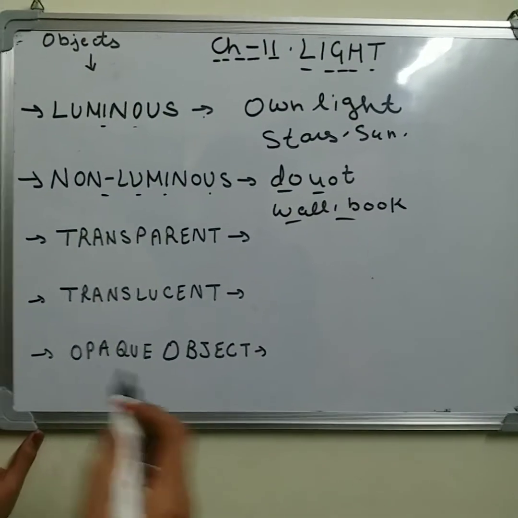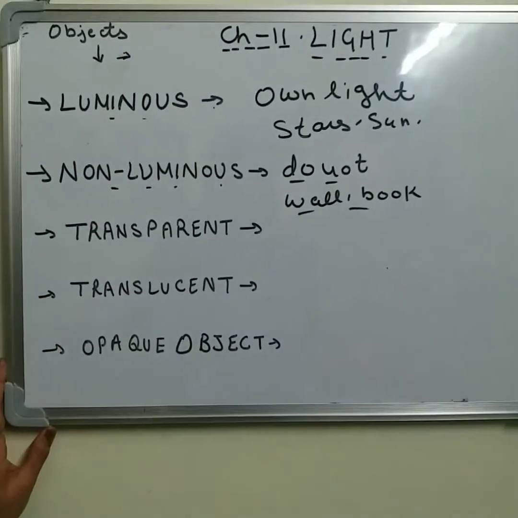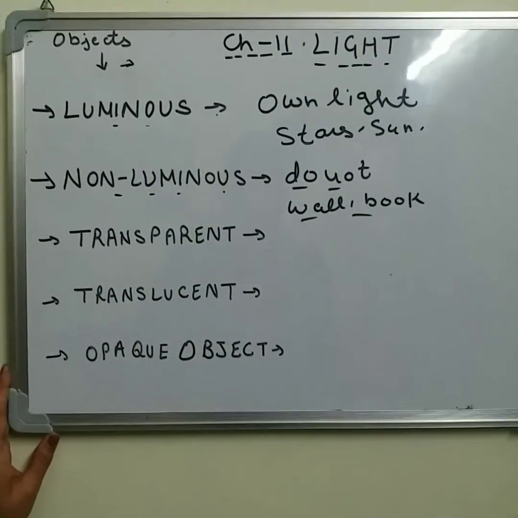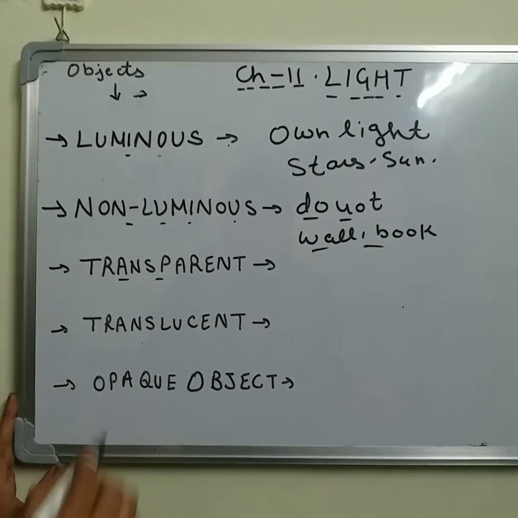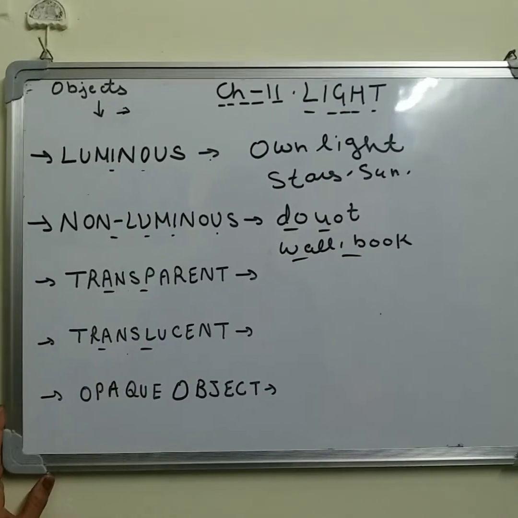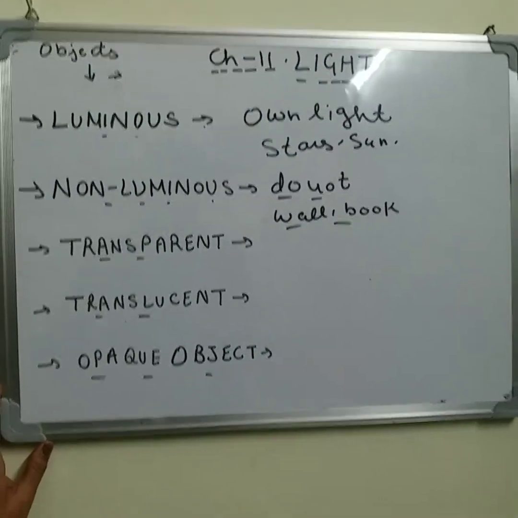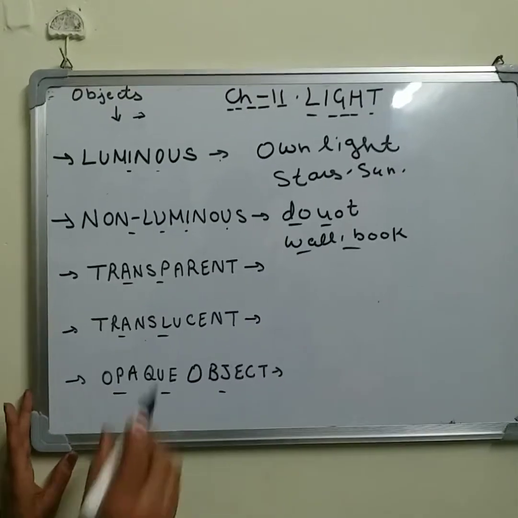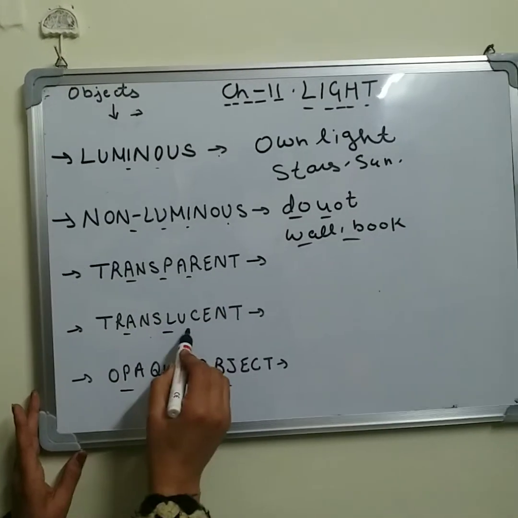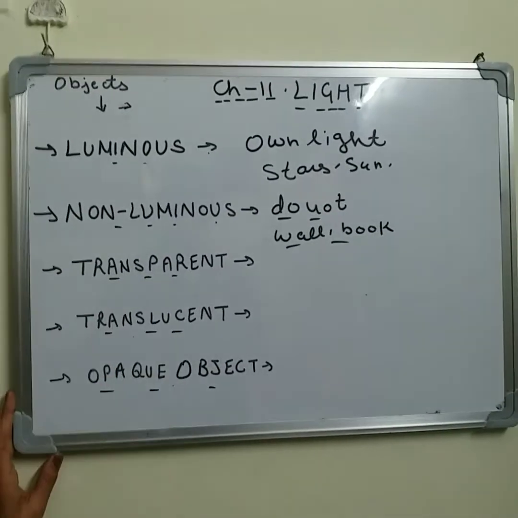Now, on the basis of passing of light through the object, we can classify the objects into three categories: transparent objects, translucent objects and opaque objects. Means on the basis of transparency, we can classify the objects into three categories. So let us discuss one by one.